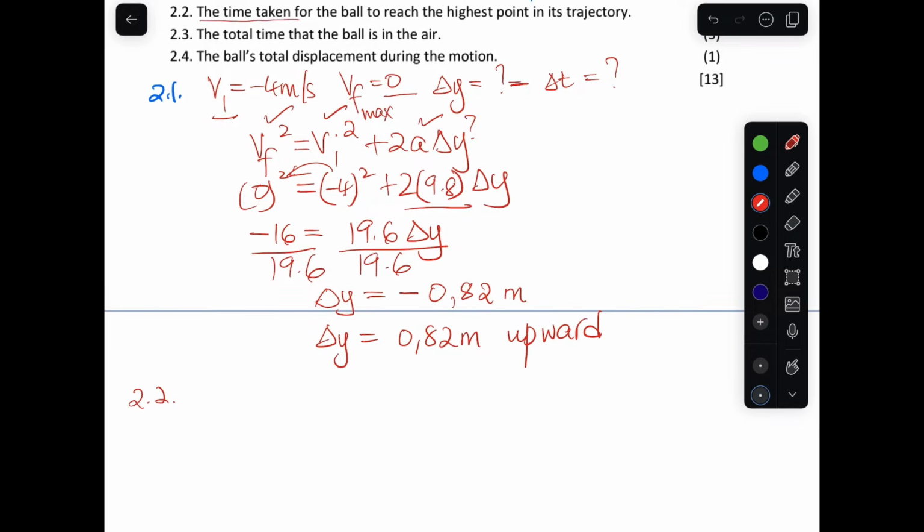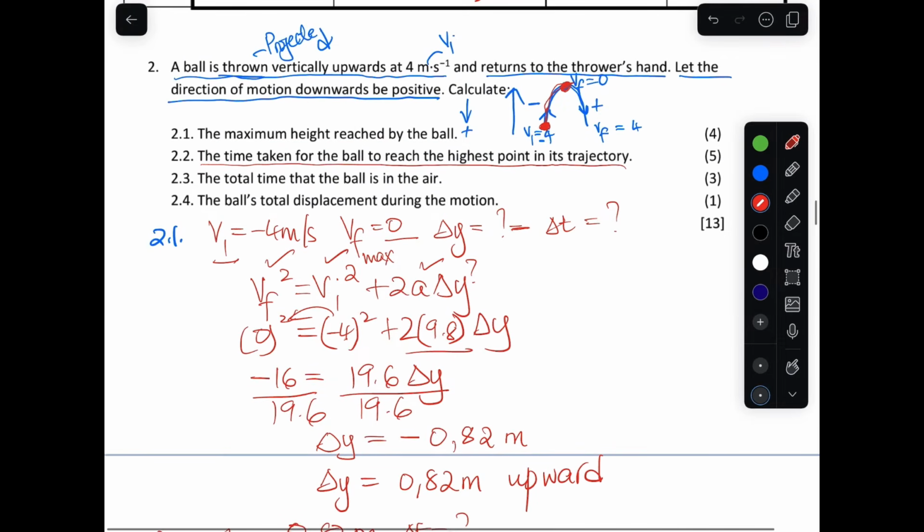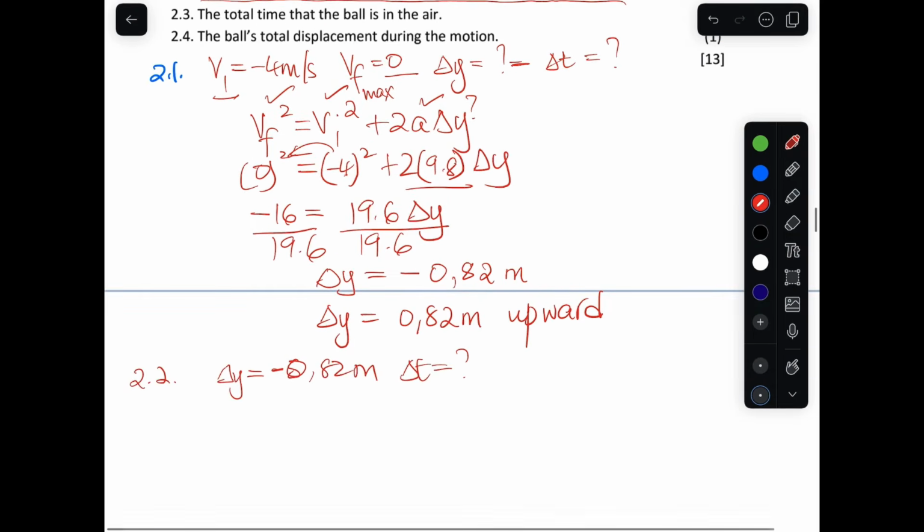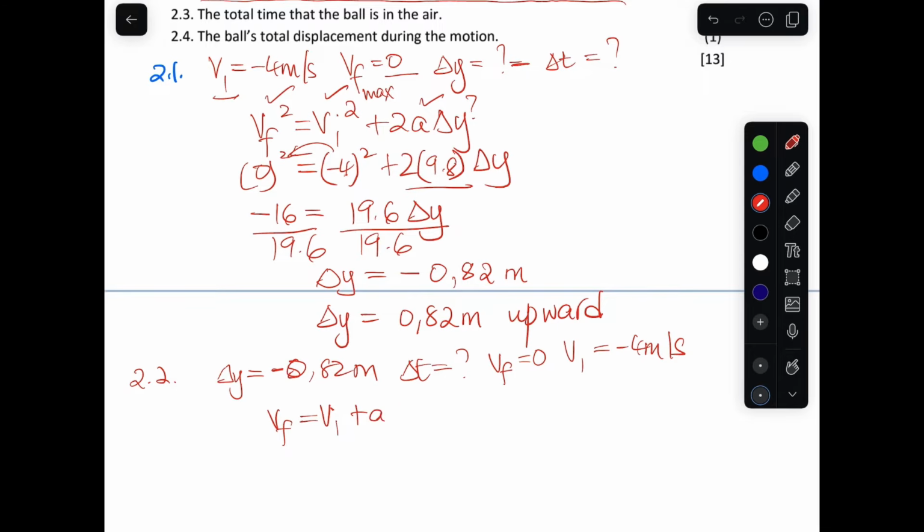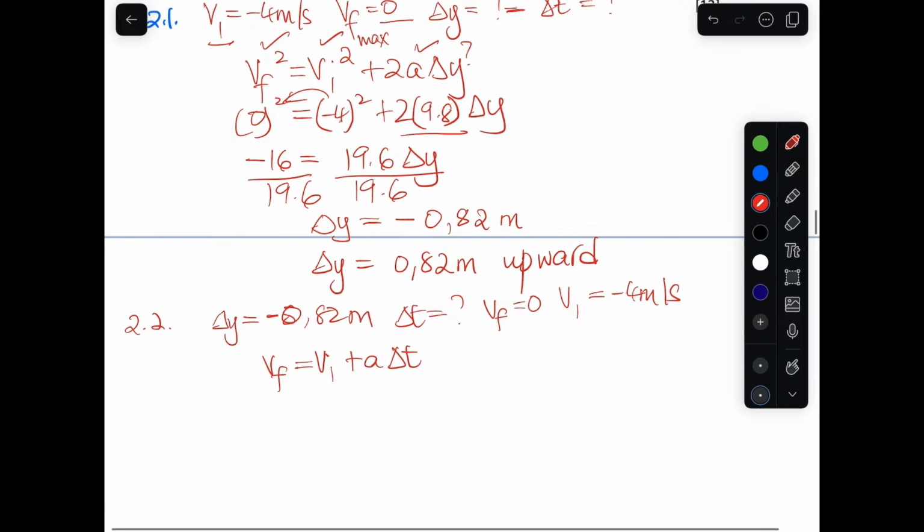2.2 says: the total time taken for the ball to reach its highest point in its trajectory. So now we have the displacement. We have the displacement, which is negative 0.82, and we're looking for time. From the initial point to the maximum or the highest point, the final velocity there is 0. The initial is negative 4 meters per second. So we are looking for time. We can use this equation that says Vf is equal to V initial plus a change in t. That's the easiest one to use.